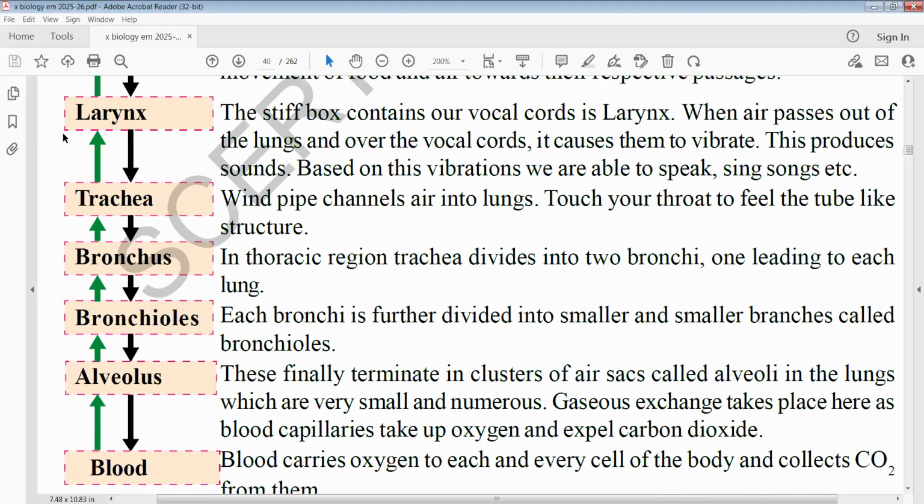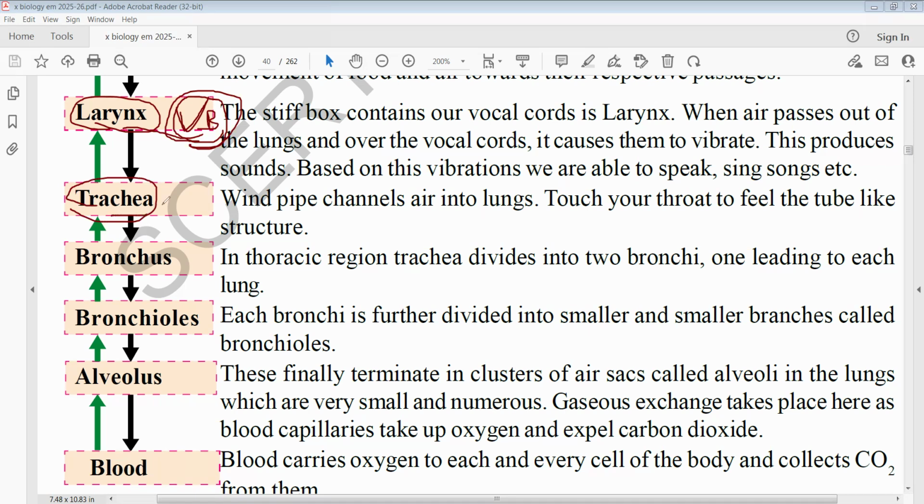Then the trachea. Both are very, very important. The larynx is called the voice box. Why do we call it a voice box? Because the larynx contains vocal cords, which make sound. Hence the larynx is also called the voice box. Next, the trachea, through which air passes into the lungs.